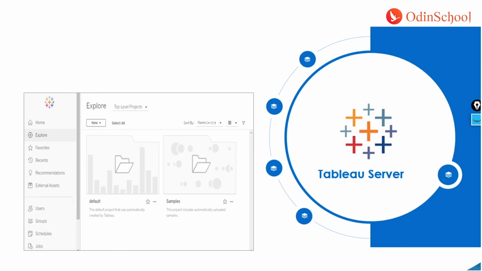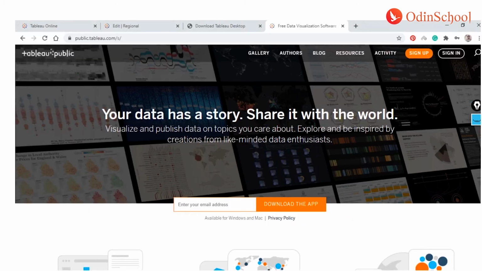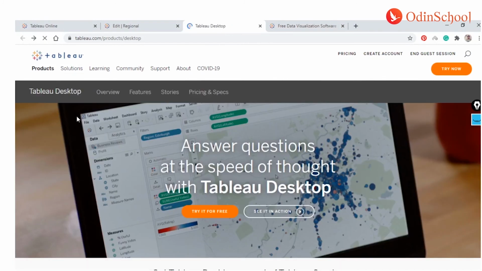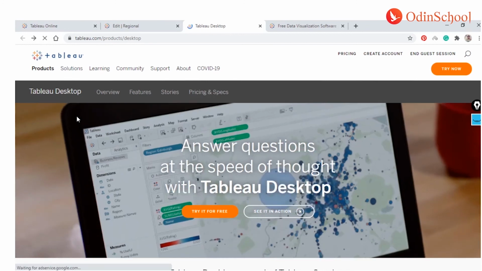Now let's look into each of these tools in a little bit more depth. Even before that, let's try to install Tableau Desktop and see how we can do it. To download Tableau Desktop, you go to its official website, tableau.com/products/desktop.